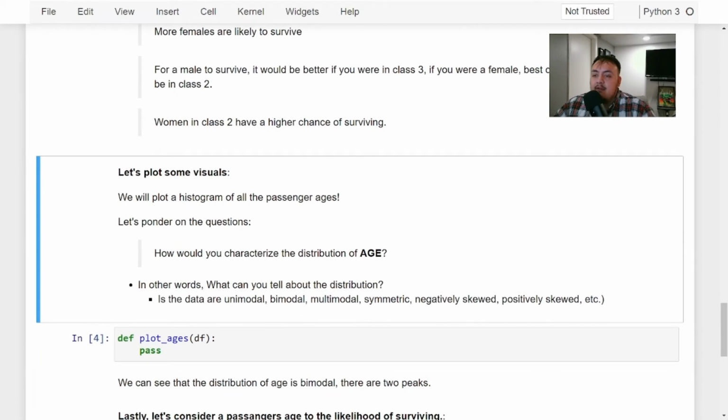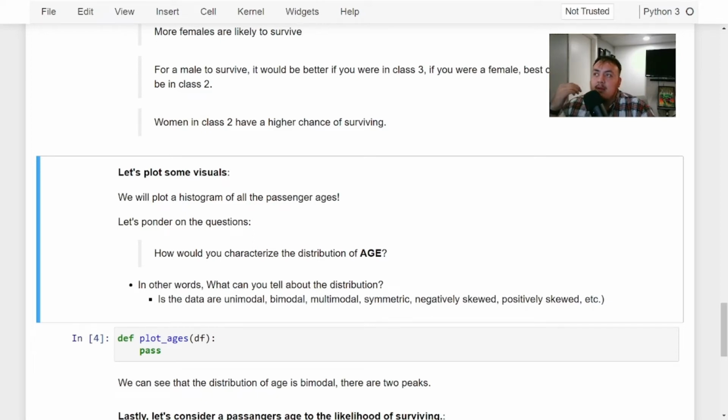So now after this, we want to plot some visuals of all the passenger ages. So we want to characterize the distribution of age. We want to think about, is the data unimodal, bimodal, multimodal, symmetric, negatively skewed, positively skewed? I'm sure you've heard of all of these in your class or in the workplace, of how we characterize age when it's plotted.